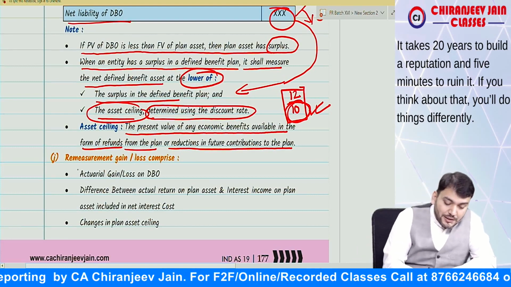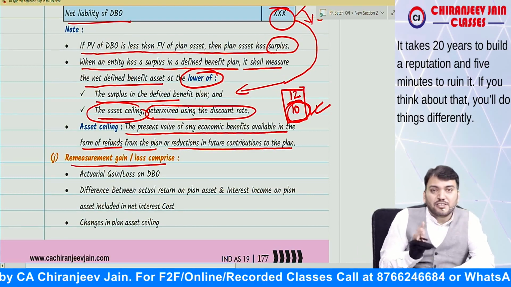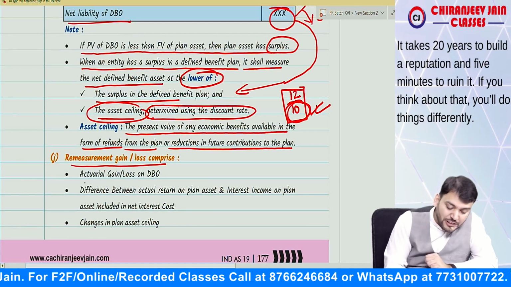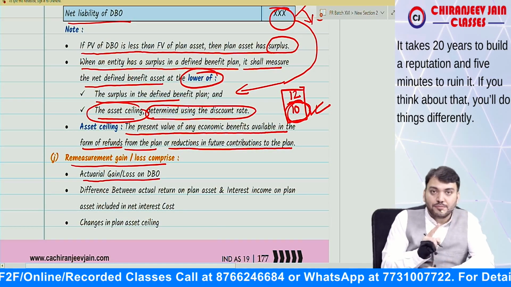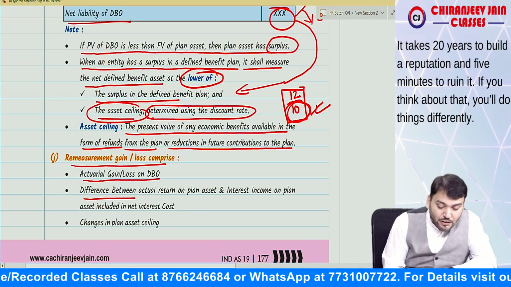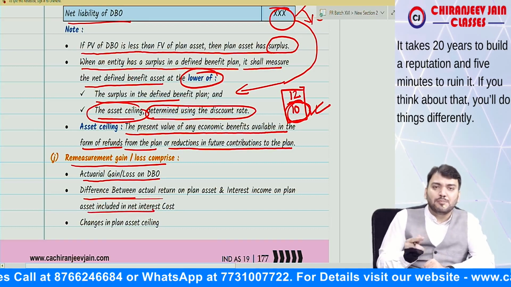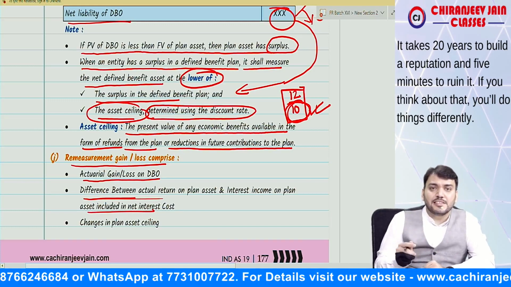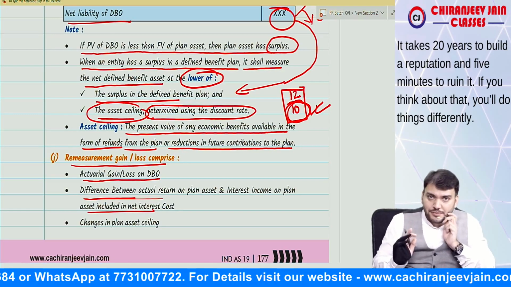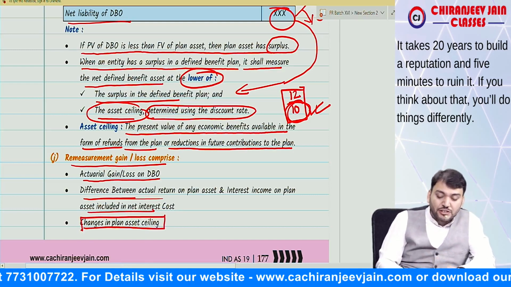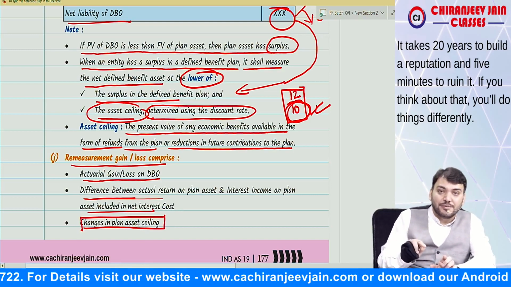Yes, sir. Now, remeasurement gain or loss comprises three items. First is actuarial gain or loss on DBO. Second is actuarial gain or loss on plan asset, meaning the difference between actual return and interest income calculated based on the discount rate. Third, changes in the asset ceiling, meaning due to remeasurement of plan asset.